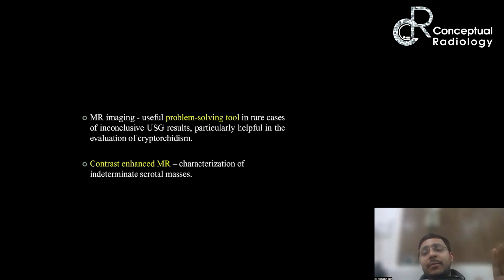Now, the predominant imaging modality for evaluating a testicular lesion is ultrasound and clinical examination. As a thumb rule, any hard testicular mass is considered a tumor, and a malignant tumor for that matter, unless proven otherwise. So you will not see a lot of MR imaging being done for testicular masses. For any hard palpable mass, you get an ultrasound done. If it is not a hematoma per se, you do a unilateral orchidectomy and send it for histopathology. So the diagnosis of testicular tumor is made on histopathology, not on imaging.